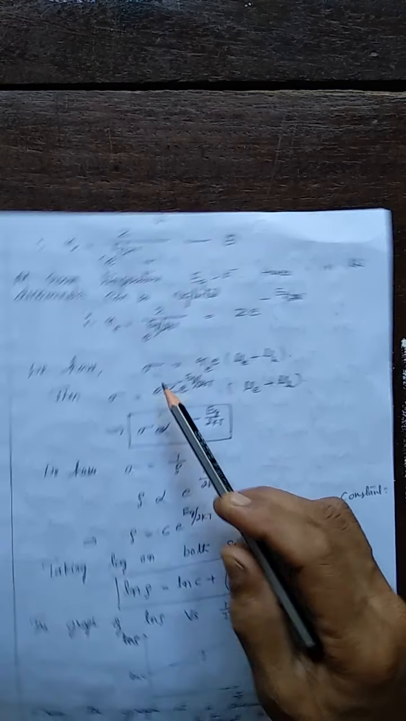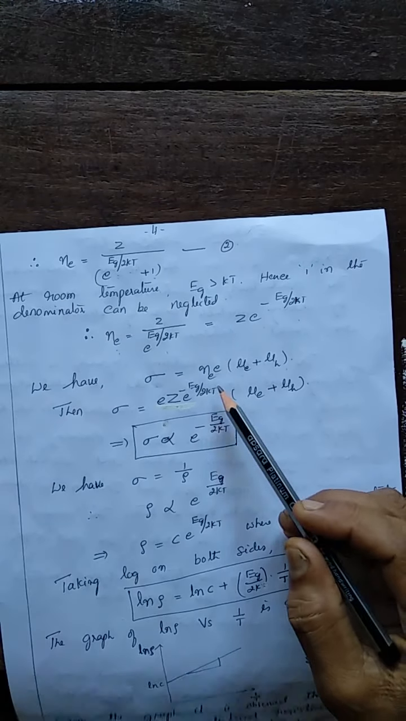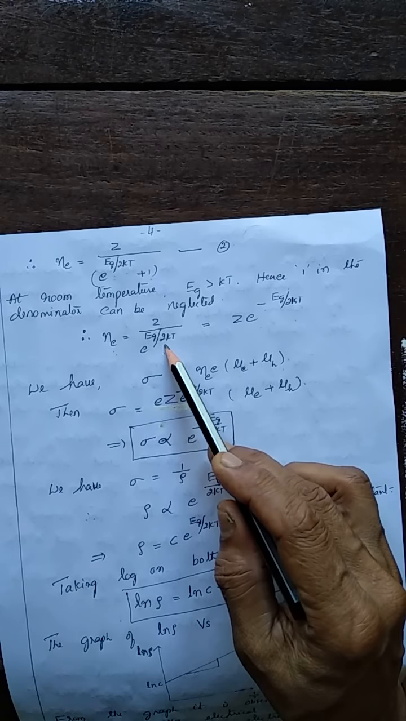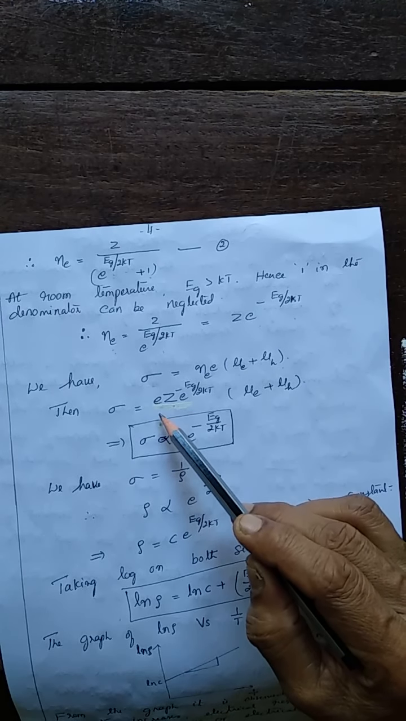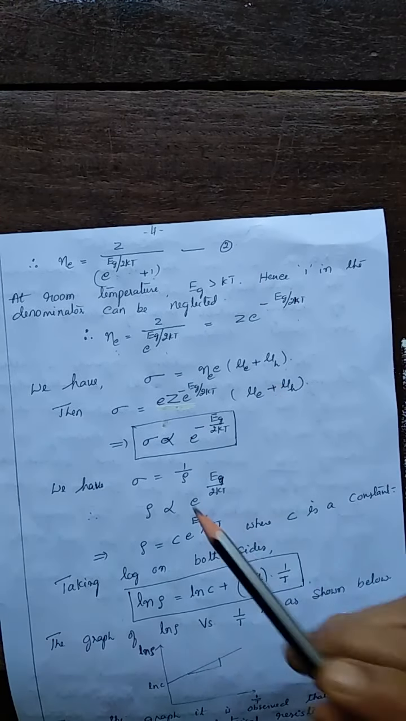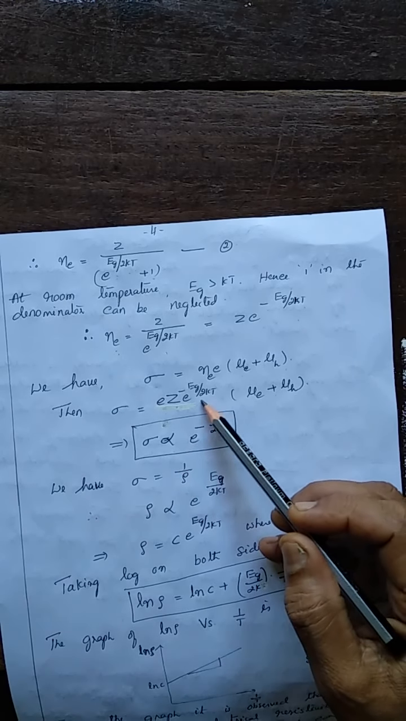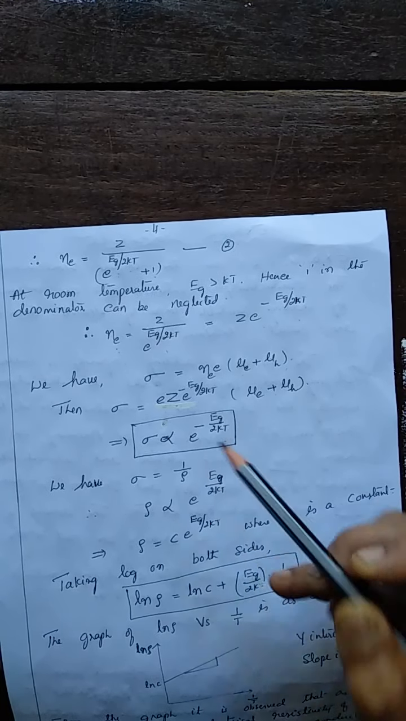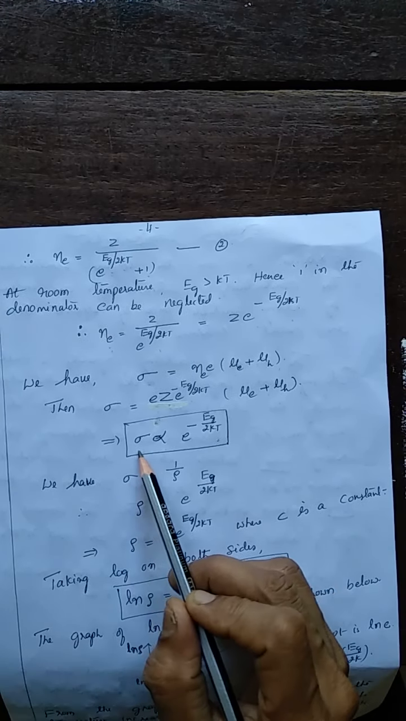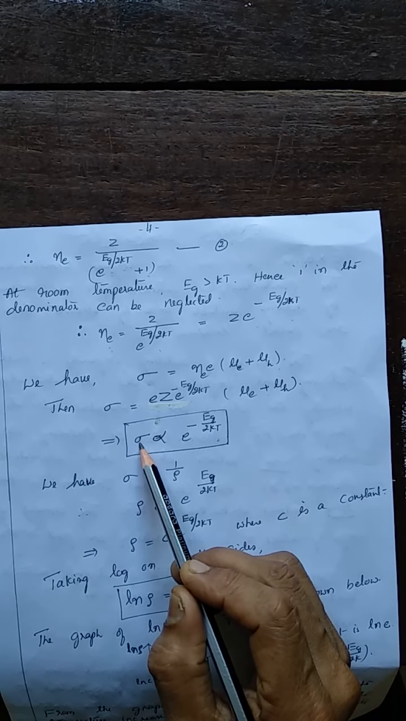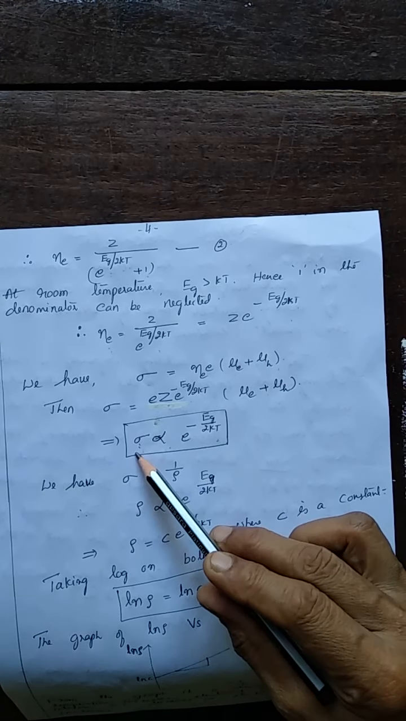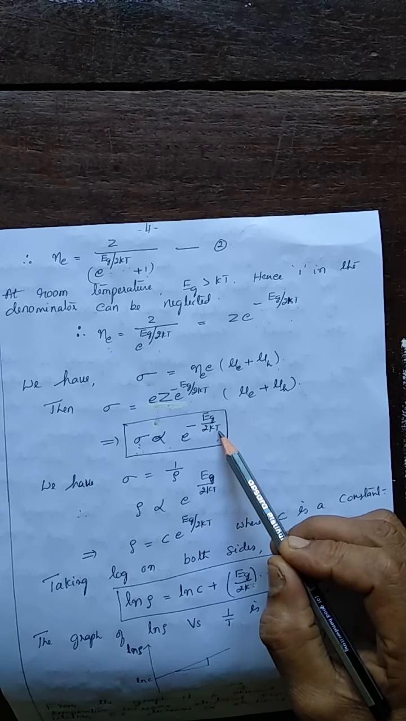Now what is sigma? We derived N e E into (mu E plus mu H). Substitute this Ne here, so that we get sigma as e Z e to the power minus Eg by 2kT into (mu E plus mu H). From this, we see that sigma is proportional to e to the power minus Eg by 2kT. Other things are constants. What it says is that the electrical conductivity of the intrinsic semiconductor varies exponentially with T.